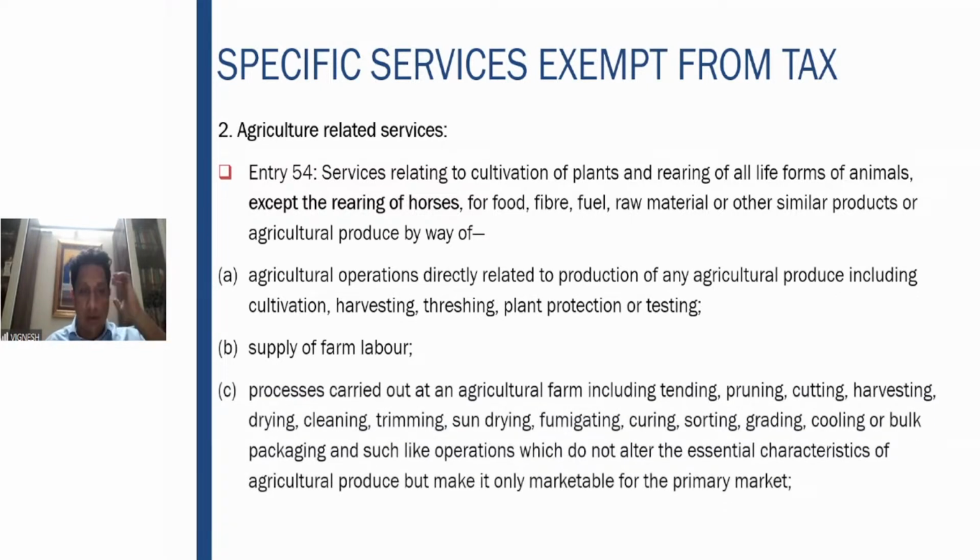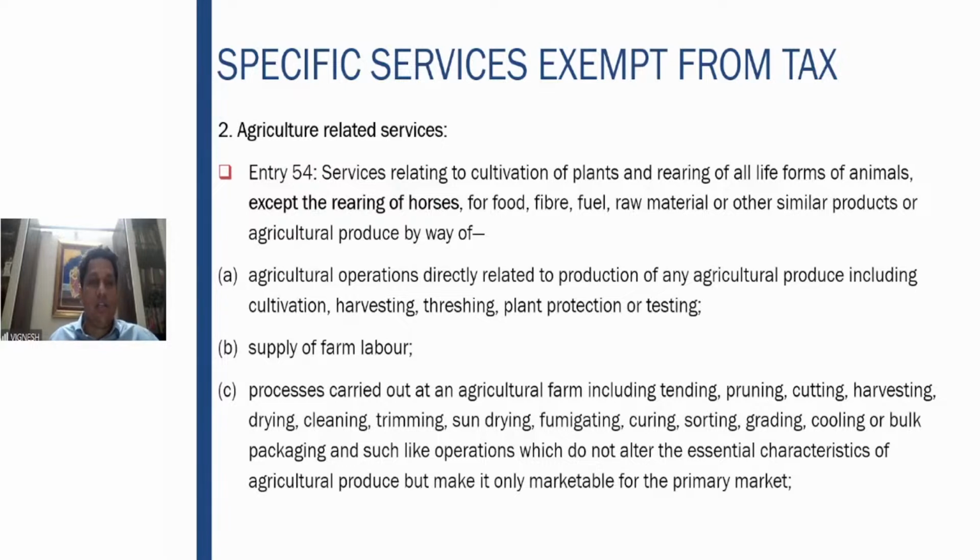And the third one, processes carried out. Multiple processes are there on the agriculture farm. Please go through all of this: tending, pruning, cutting, harvesting, drying, cleaning, multiple things. But the operations should not alter the essential characteristics of the agricultural produce. That is a very, very important thing.